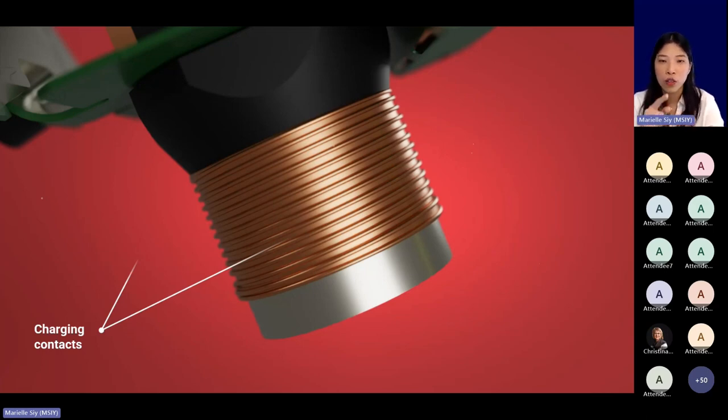In addition, charging time is significantly reduced, as you'll find out later with Christina's presentation. We were really careful in making sure that these contacts, these two circles that you see here, will not touch the skin to avoid corrosion issues because of moisture and sweat. So we have thought of that. No worries. It's designed to be the highest quality and also designed to perform optimally and last longer.